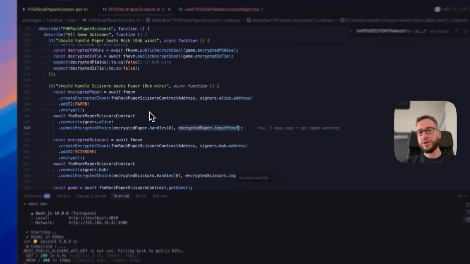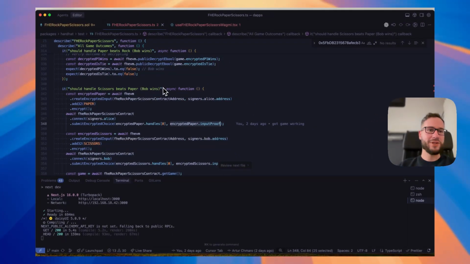And of course, I'm not yet familiar with all the details of how ZAMA works, but from what I got from the paper, the whole protocol has some relayers and some on-chain and off-chain components that allow this whole encryption to work.